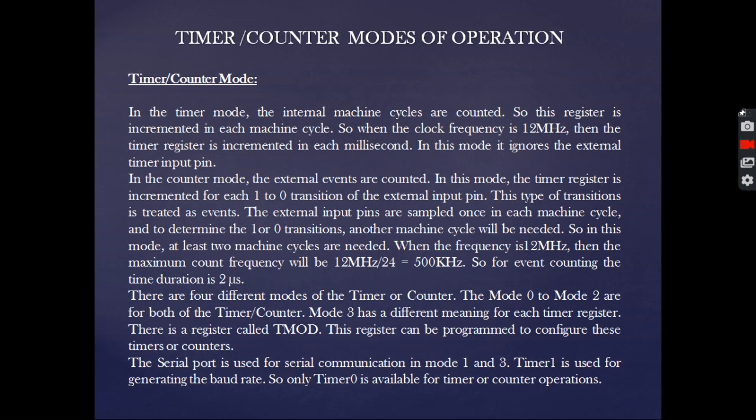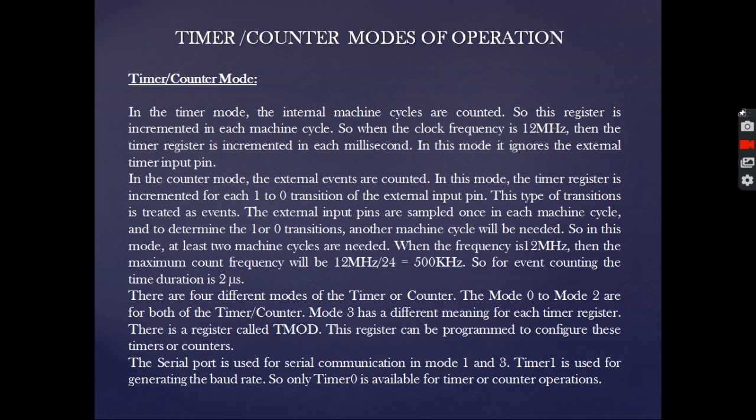Now comes the timer counter mode of operation. We have seen that 8051 operates in 4 modes in serial communication. Now it is the turn for the timer or counter to operate. In the timer mode, the internal machine cycles are counted, so the register is incremented in each machine cycle. So when the clock frequency is 12 MHz, the timer register is incremented every microsecond. In this mode it ignores the external timer input pin. While in the counter mode, the external events are counted. In this mode, the timer register is incremented for each 1 to 0 transition of the external input pin.